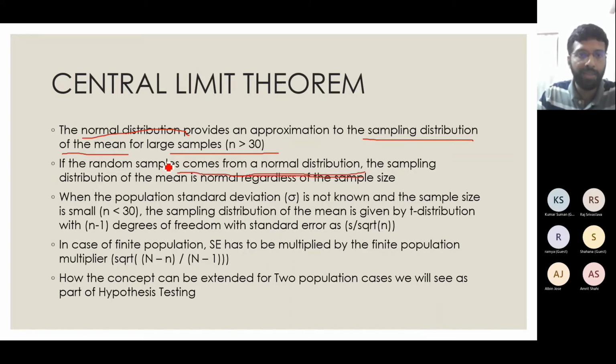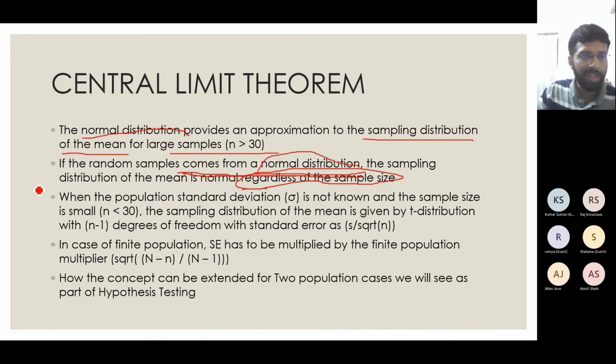We saw that irrespective of the type of distribution of the population, the central limit theorem is applicable. Now if the actual population is following a normal distribution, then we can apply this theorem irrespective of the sample size. That is, even if my sample size is less than 30, I can apply the standard error and mean conditions, provided my population is following a normal distribution.